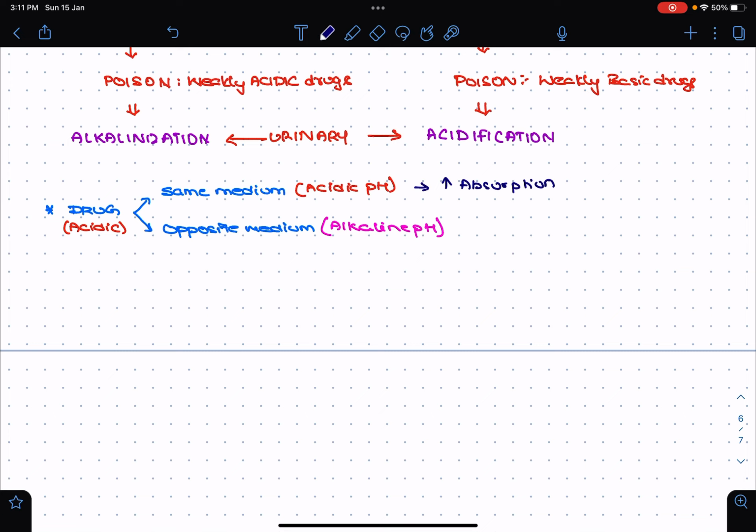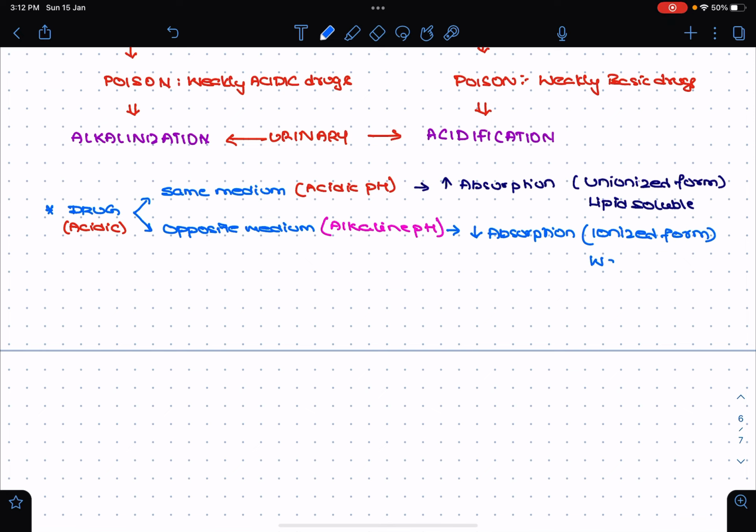Why? If the drug is subjected to the same medium, it will be in the unionized form, which is the lipid soluble form, which can be easily absorbed. If the same acidic drug is subjected to alkaline pH, there will be a decrease in absorption, and there will be more of the ionized forms.